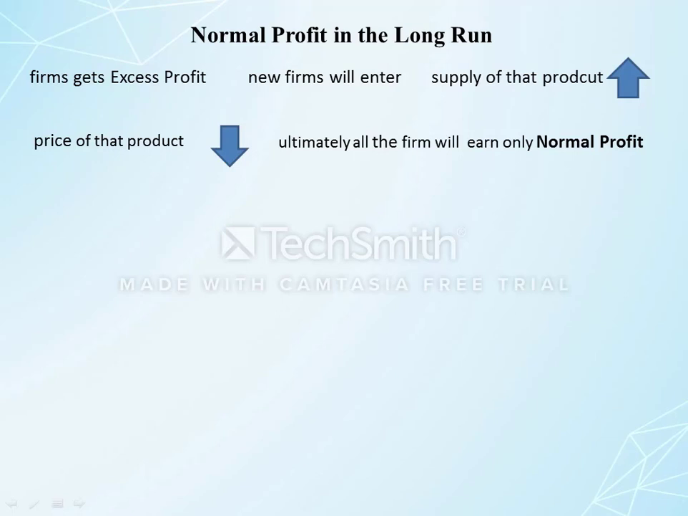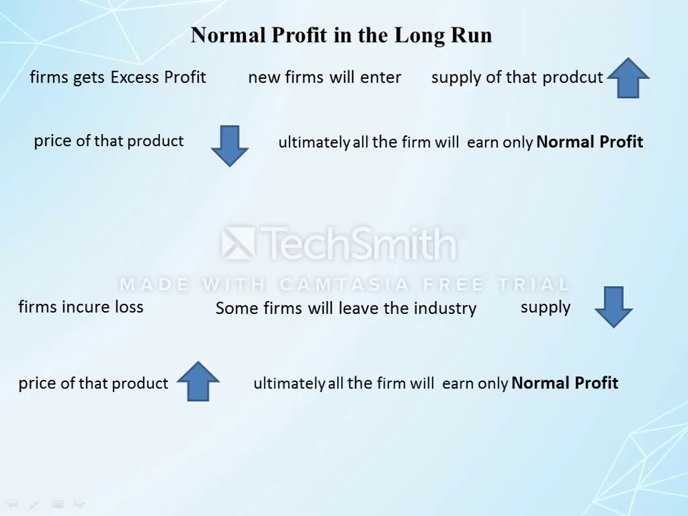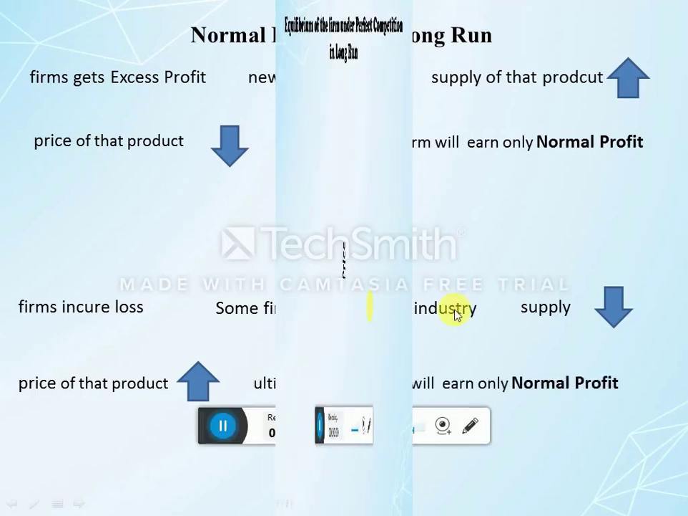And opposite to this, suppose firms incur a loss in the long run, then because of the loss, some firms will exit from the market, they will leave that industry, and when they leave the industry, the supply of that product will decline, and definitely the price of that product will increase in the market. The firm will expand its output, the loss of the firm will be automatically eliminated, and ultimately all the existing firms will earn only normal profit.